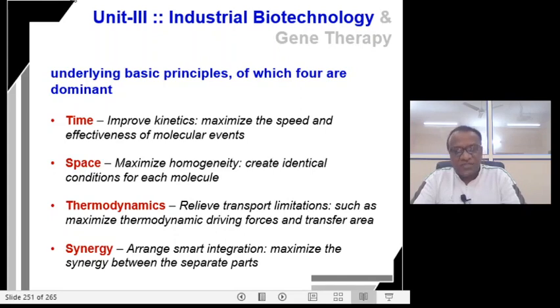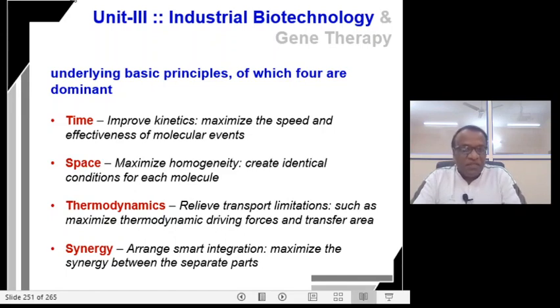Second one is space. It speaks about homogeneity. Maximize the homogeneity. We have to create an identical condition for each molecule during the process of fermentation. Because if homogeneity is not maintained, the heterogeneity affects the bioprocess robustness.